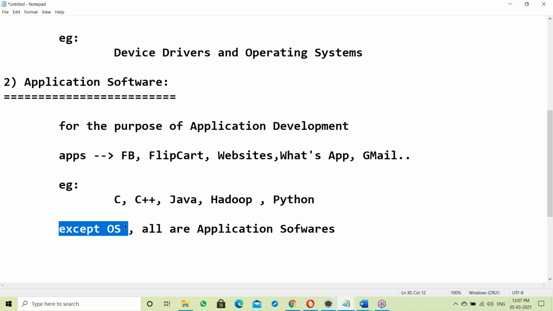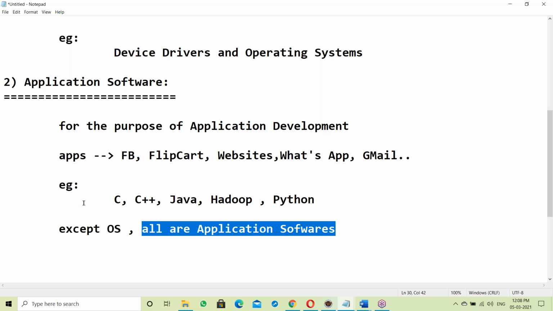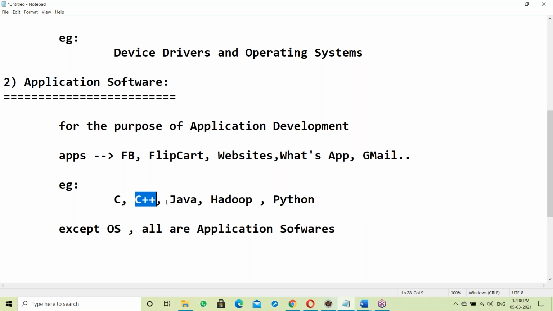Except the OS, all are application software, like C, C++, Java, Hadoop, Python.